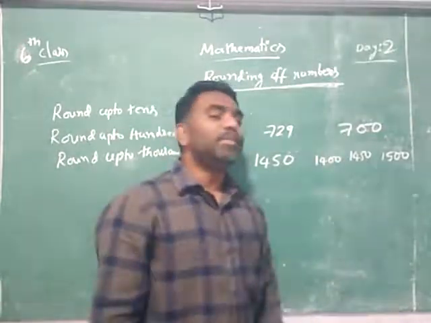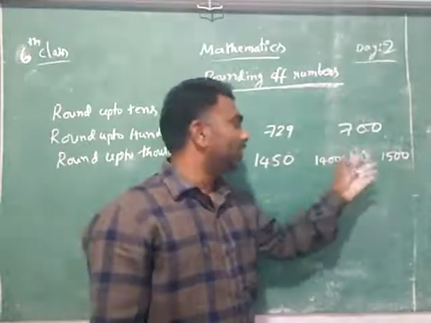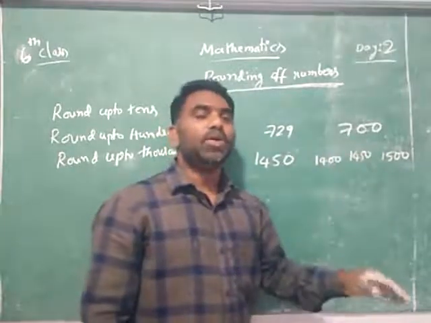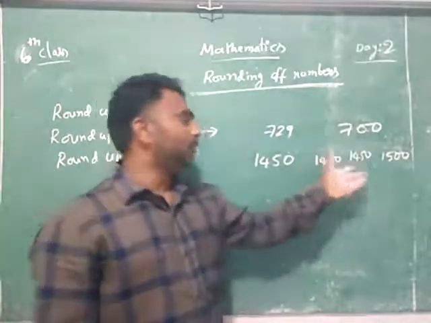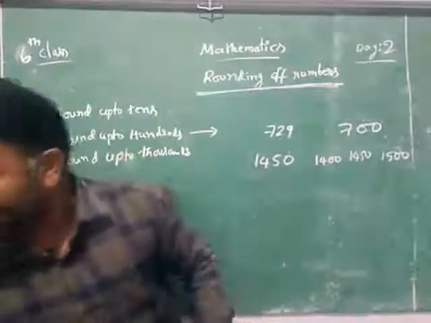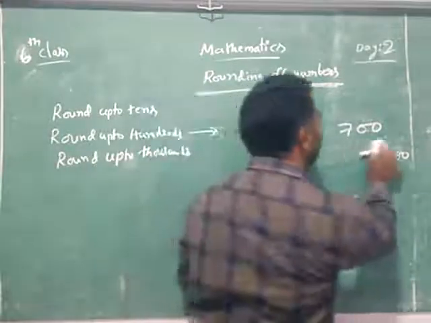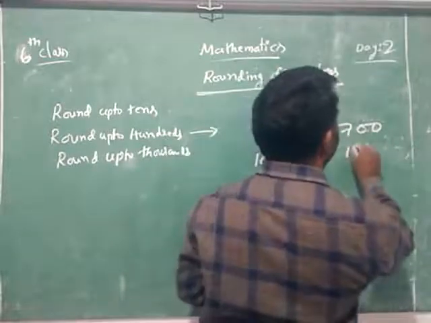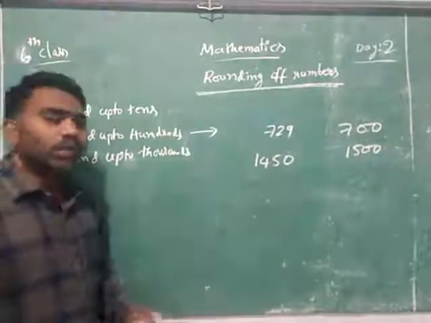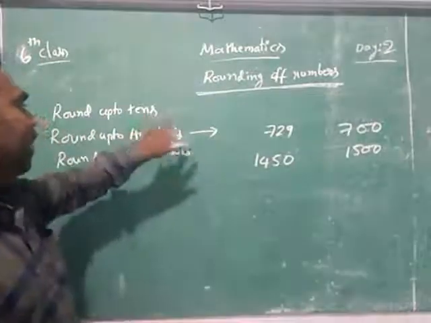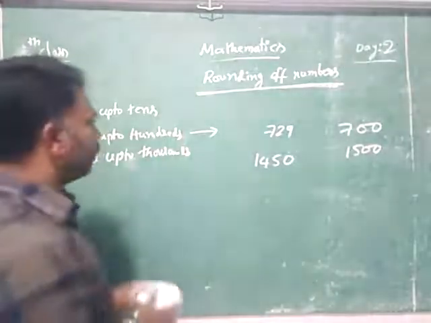Now maybe you will get doubt. Sir, it is exactly in middle. It is not nearer for this and that. It is exactly in middle. That time we will prefer the big one, not the back one. So that's why what answer we will give? This is nearer to 1500. So the answer will be 1500. In this way, you can round nearest tens and nearest hundreds, as usual nearest thousands.